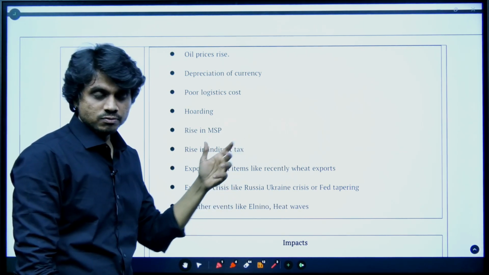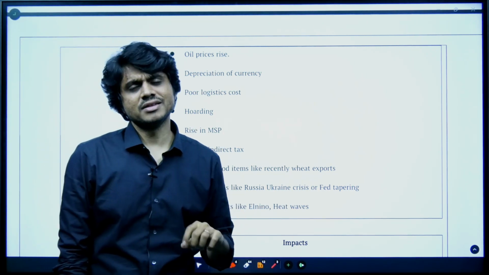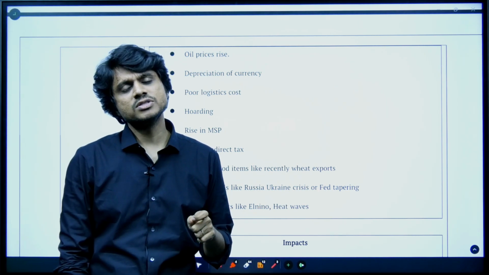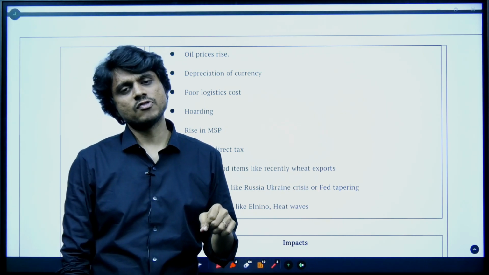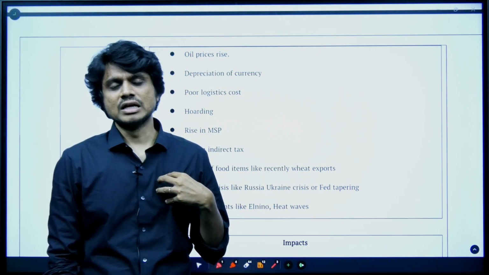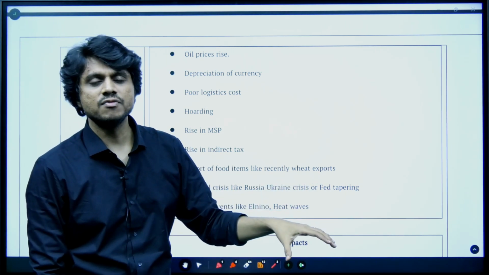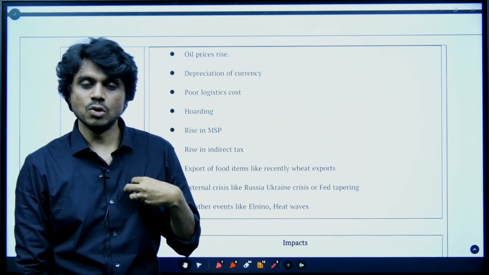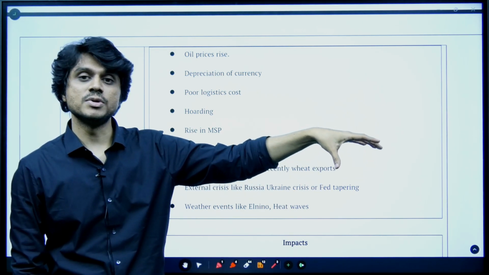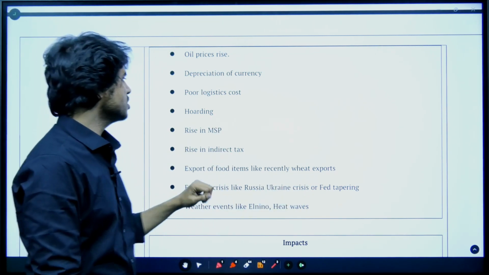Then the rise in the MSP. What is this MSP? We have to deal with this in detail, but simply MSP is the minimum support price. Let's say the government is offering 100 rupees as a minimum support price for rice. Now let's say I need rice. I am a private player. If, as per the market rate, I offer 80 rupees to the farmer, will he give me rice? No, right? He will give it to the government. Now the government has kept the price already high at 100 rupees, so I am forced to increase my price to more than 100 rupees. This will also cause inflation.